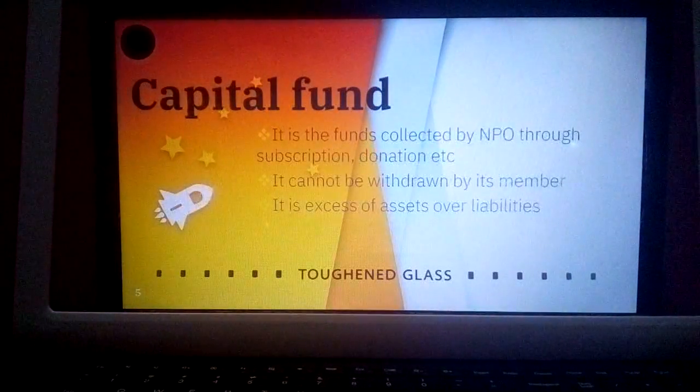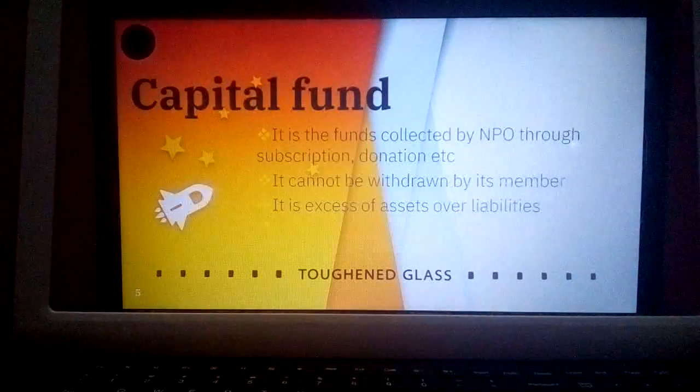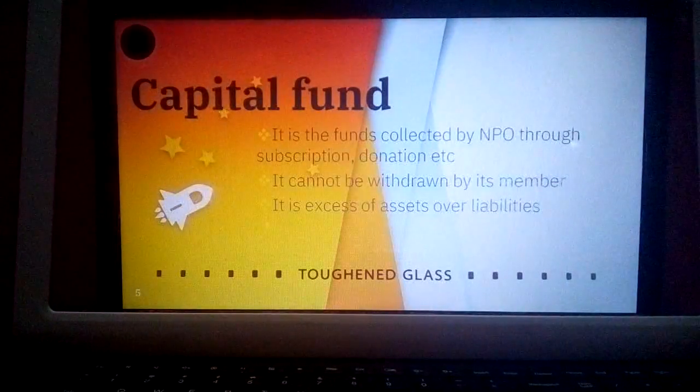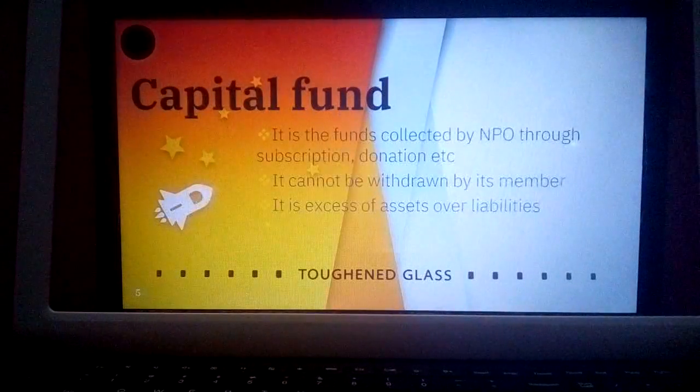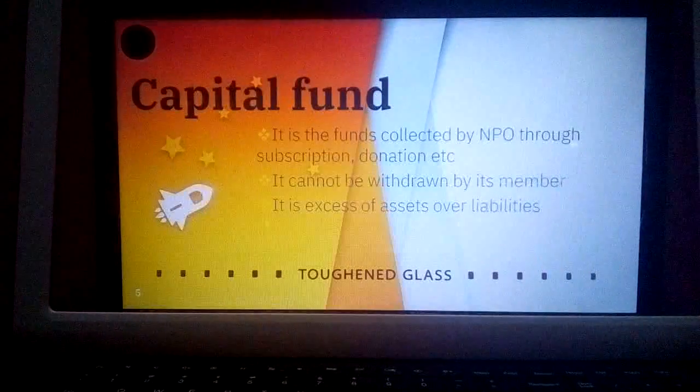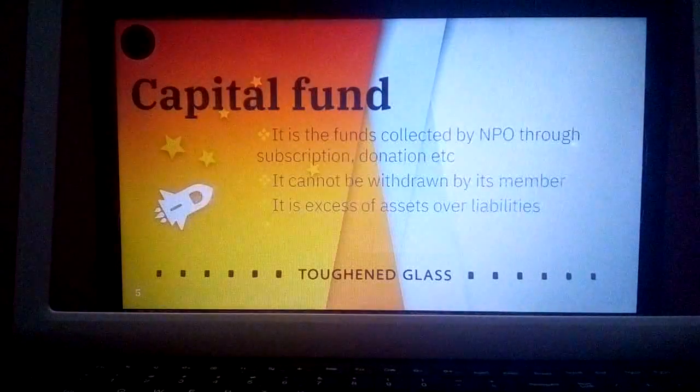All these are the funds which they raise, and together they will be added to a fund called capital fund. This is also called as excess of asset over liability. While solving problems, you will come to know regarding capital fund. Why? Because sometimes in a problem, when the opening assets are given, we need to prepare closing balance sheet.